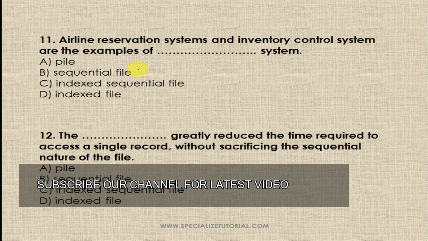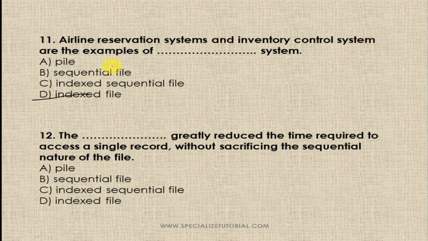Question number 11. Airline reservation systems and inventory control systems are examples of which file: sequential, indexed sequential, or indexed file? So indexed files. Okay, airline reservation systems and inventory control systems are examples of the indexed file system. Now take the next question.